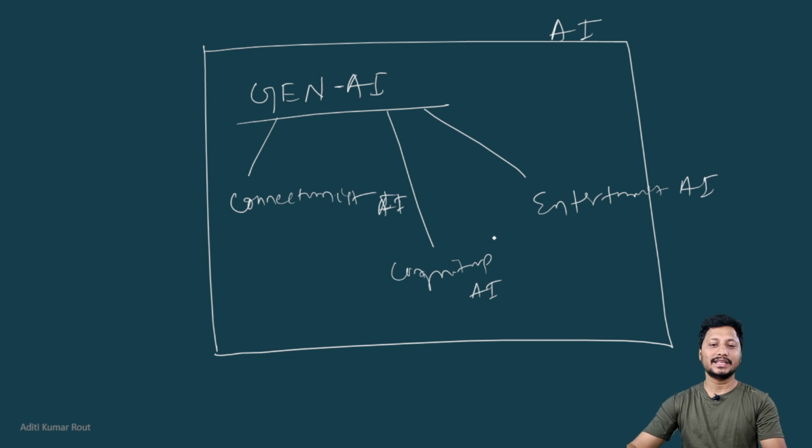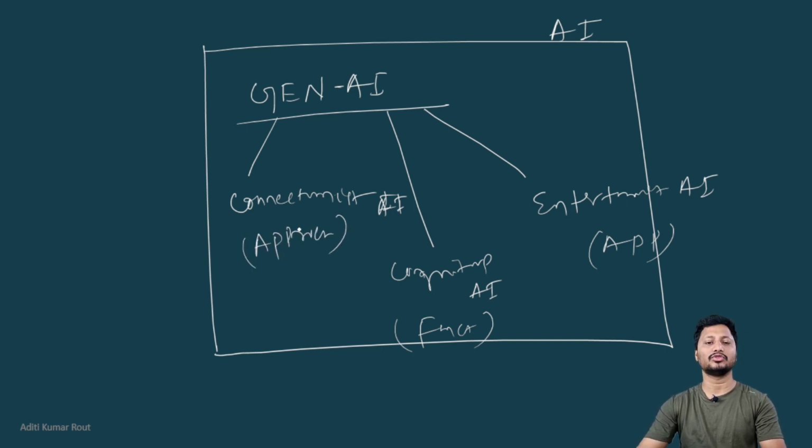These are the application perspective, these are the functional perspective, and this is the approach perspective, based on which approach you are following for implementation. This is the three ways we can look at generative AI in simpler language.